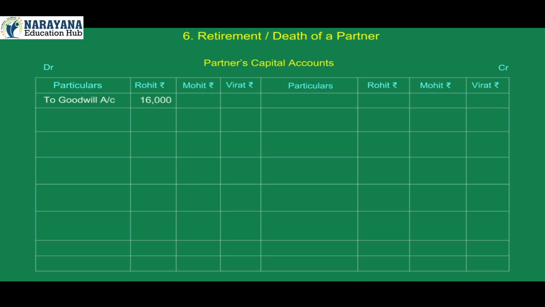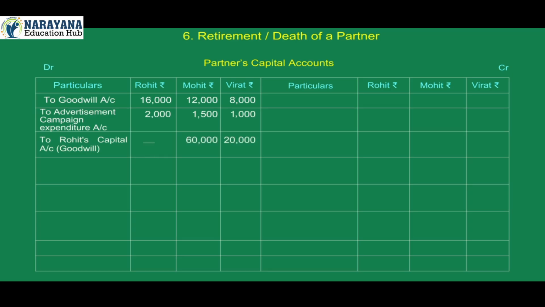To goodwill account 16,000, 12,000, 8,000. To advertisement campaign expenditure account 2,000, 1,500, 1,000. To Rohit's capital account, that is goodwill, Mohit 60,000, Virat 20,000. To bank account, Rohit 20,000. To Rohit's loan account 2,46,000. To balance carried down, Mohit 48,000, Virat 68,000.